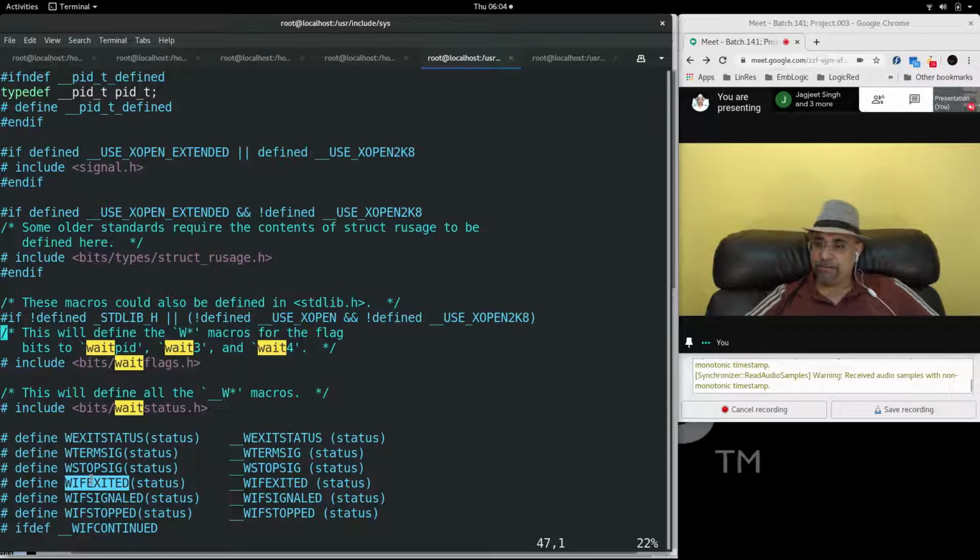WIF exited and WExit status. These are the two macros that we have to use to fetch the exit code of the child process. Okay. So these macros are what we need. These are called W macros.